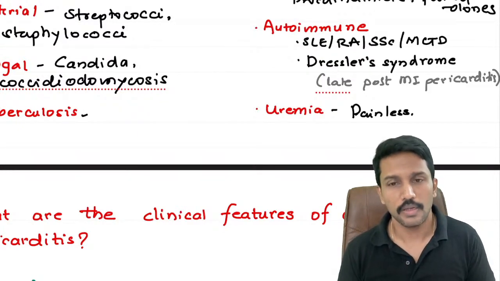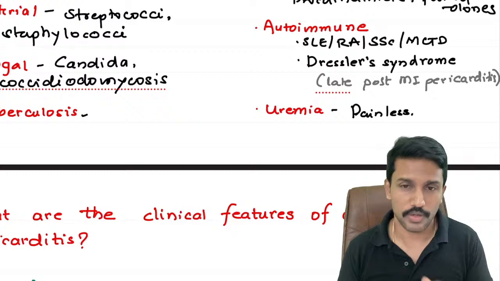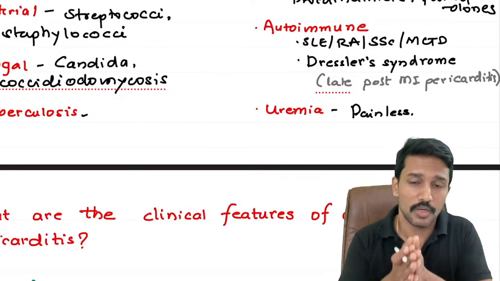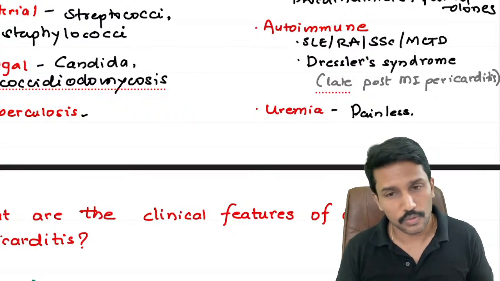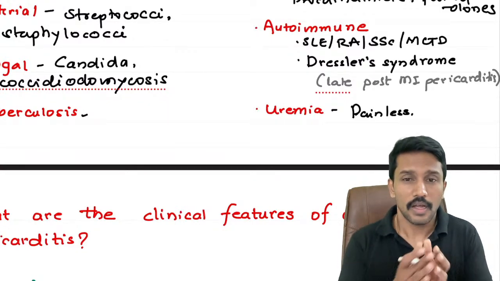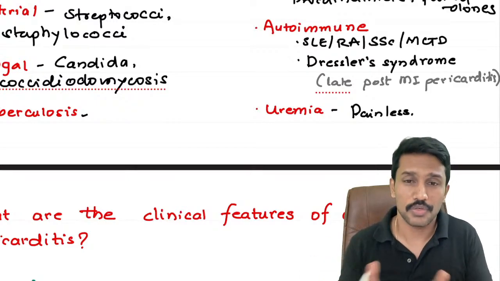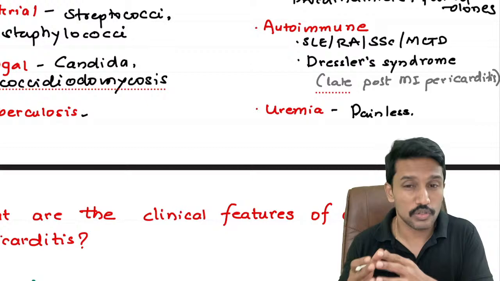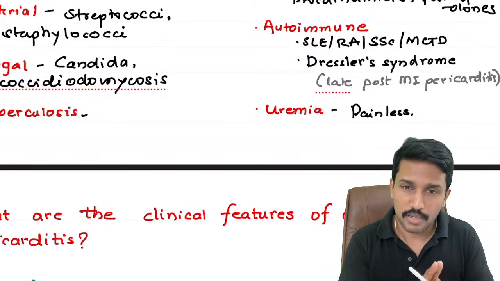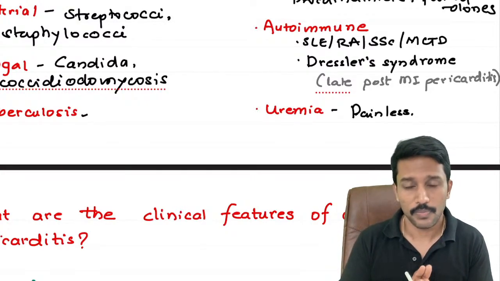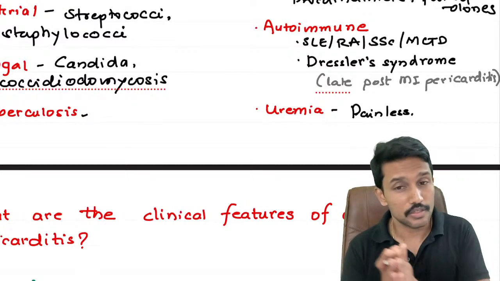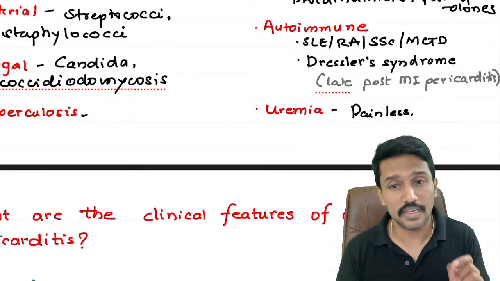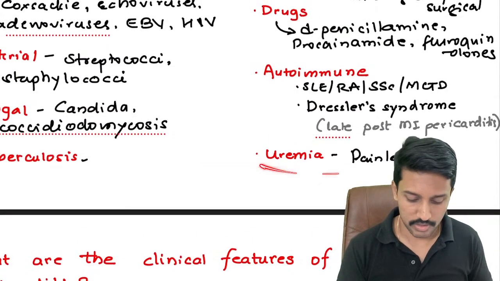The answer is no. If kidneys fail to excrete urine, I can give diuretics and still extract some work. If kidneys are not able to excrete potassium, and your blood potassium level is increasing, then I have dextrose with insulin, I have potassium binding resins, I can use salbutamol nebulization. I have various ways to treat hyperkalemia of the patient. If there is metabolic acidosis because of renal failure, I can still use sodium bicarbonate to get the pH back to the normal range. But if the urea level is elevated and it is causing symptoms, dialysis is the only way. And that is why uremic pericarditis becomes an indication for hemodialysis. So you have to remember this one point extra.